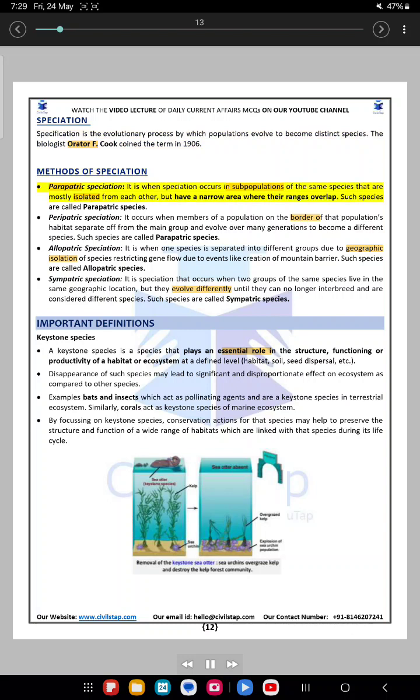Methods of speciation. Parapatric speciation. It is when speciation occurs in subpopulations of the same species that are mostly isolated from each other, but have a narrow area where their ranges overlap. Such species are called parapatric species.